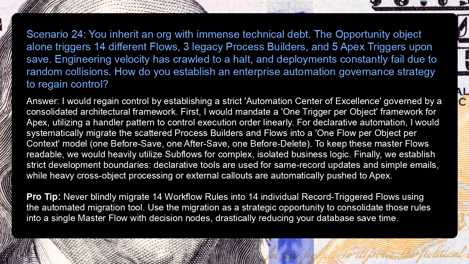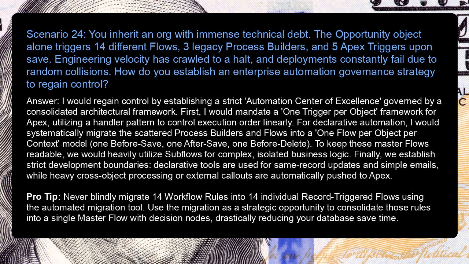First, I would mandate a one-trigger-per-object framework for Apex, utilizing a handler pattern to control execution order linearly. For declarative automation, I would systematically migrate the scattered process builders and flows into a one-flow-per-object-per-context model: one before save, one after save, one before delete. To keep these master flows readable, we would heavily utilize subflows for complex, isolated business logic. Finally, we establish strict development boundaries.